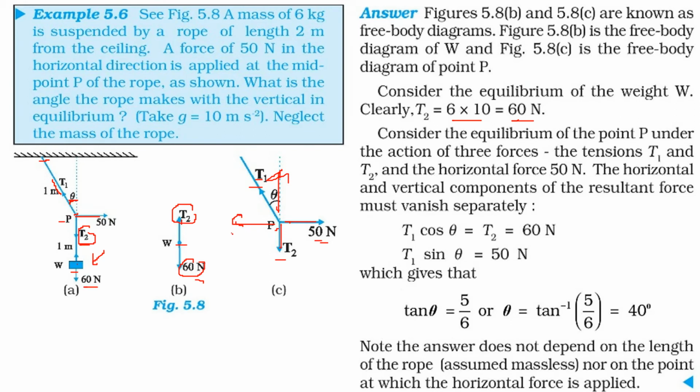T1 sin theta will be equal to 50 and T1 cos theta will be equal to T2. T2 we have just found out is 60 Newton, so just place it here. 50 Newton is given in the question. Let us divide these two. Tan theta will be 5 by 6, theta will be tan inverse of 5 by 6, so this angle will be 40 degree.